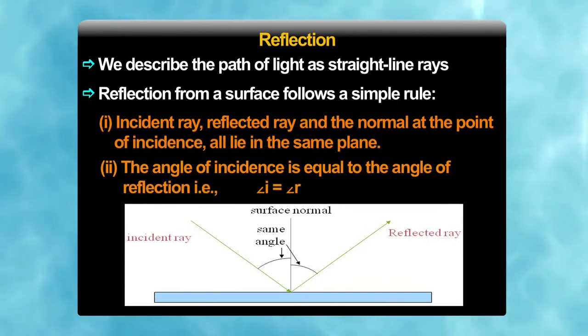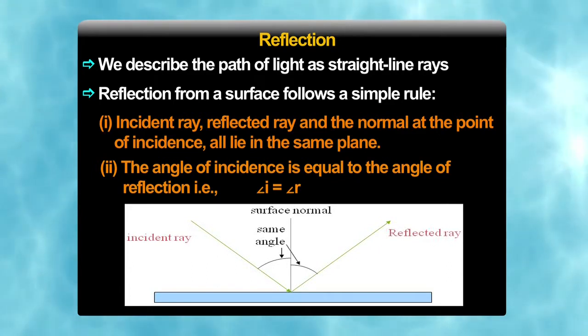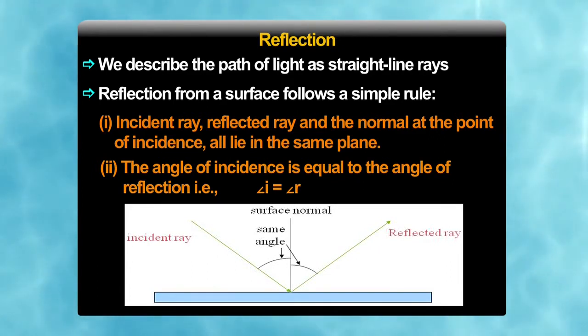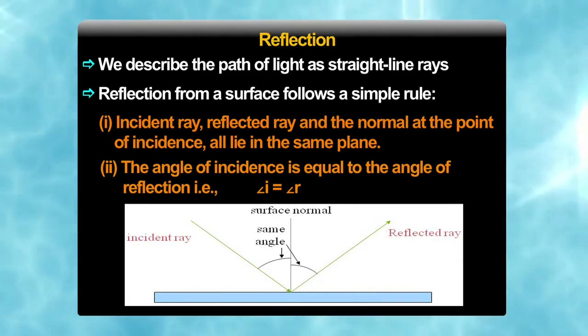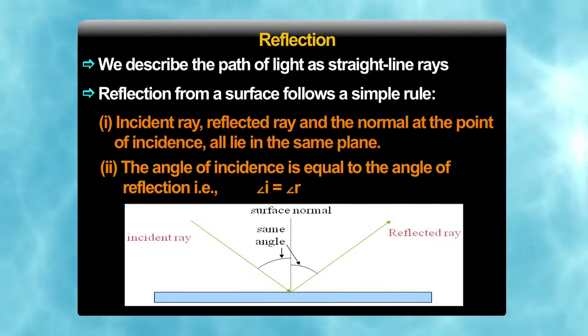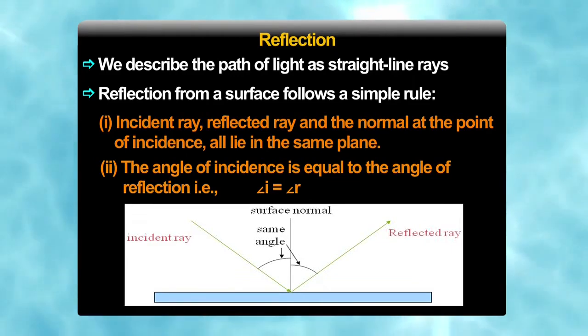Let us see why light obeys this rule. In the figure you are seeing the incident ray, the surface, which may be a mirror, and the reflected ray. You are watching that the angles are the same, meaning the angle of incidence is equal to the angle of reflection. This is the law of reflection.